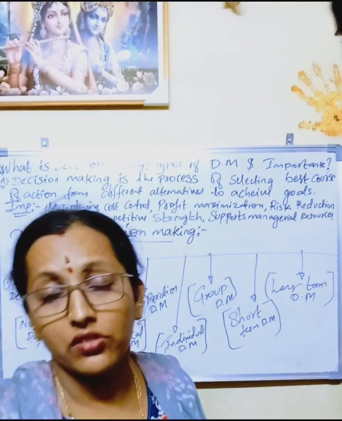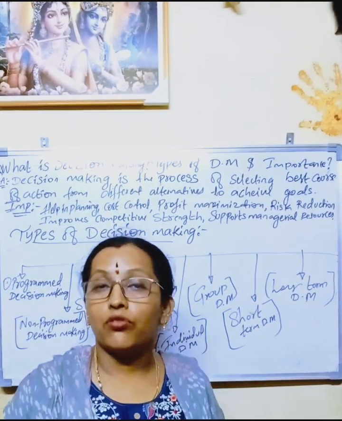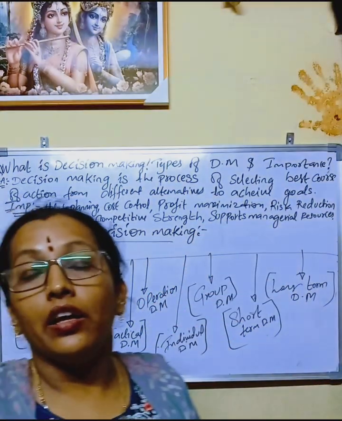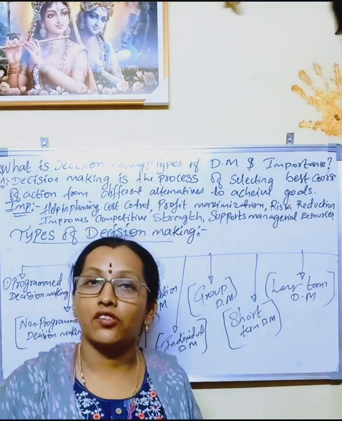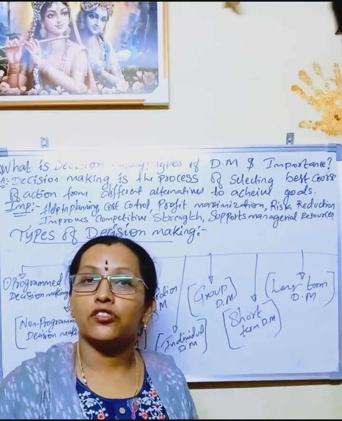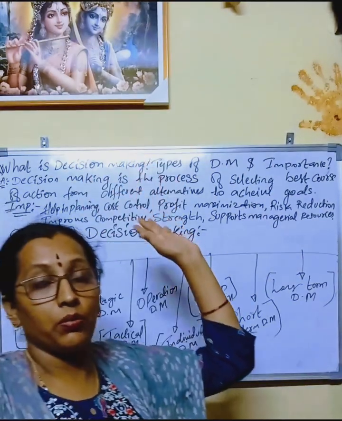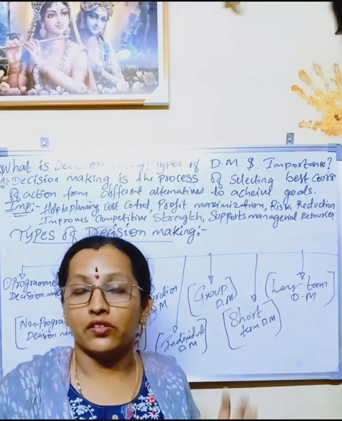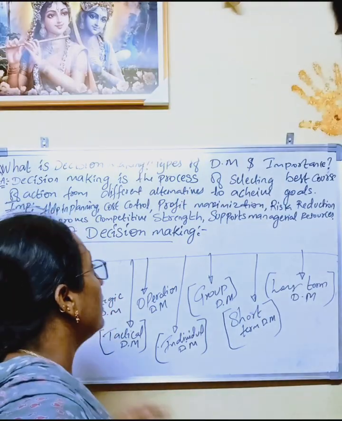With the help of decision making, it is important in planning for cost controlling and for risk reduction. All these things can be achieved by decision making. This is the most important repeated question from the exam point of view. Please see it once, and let's discuss the decision making types.